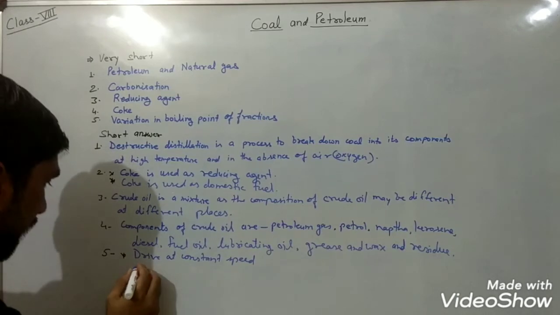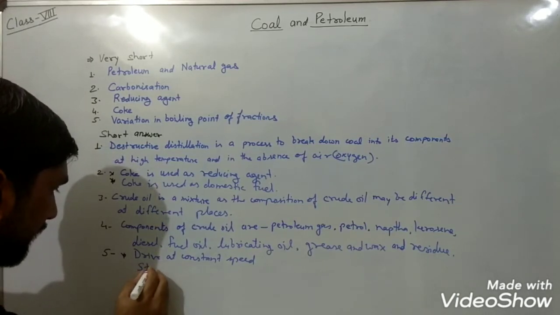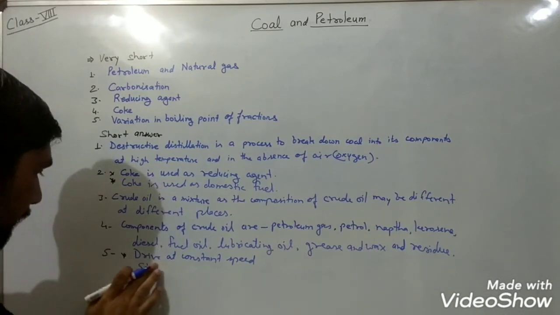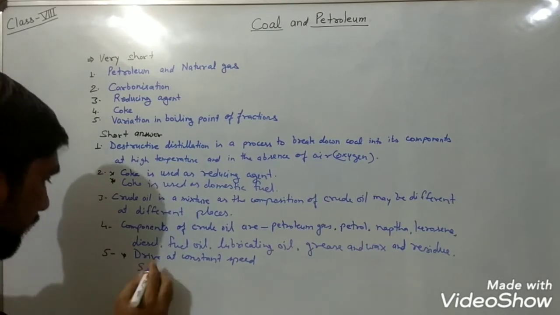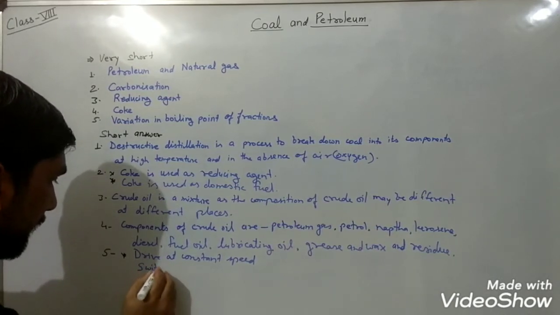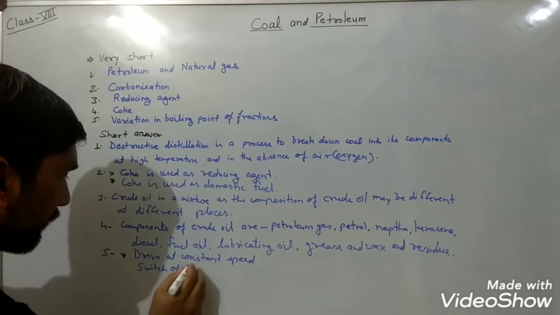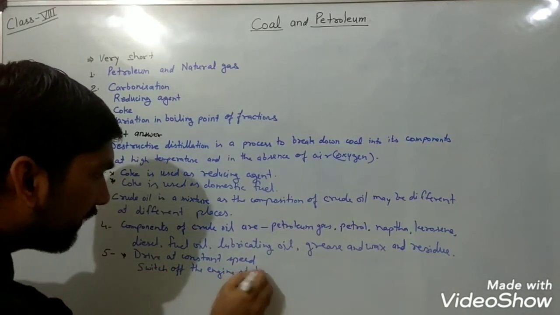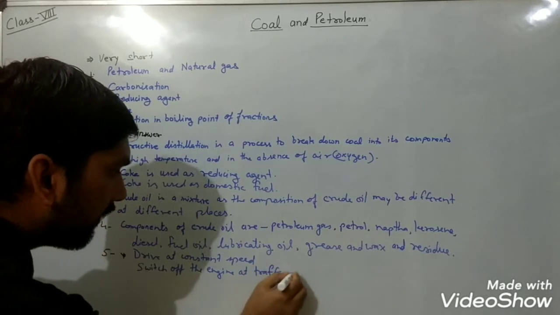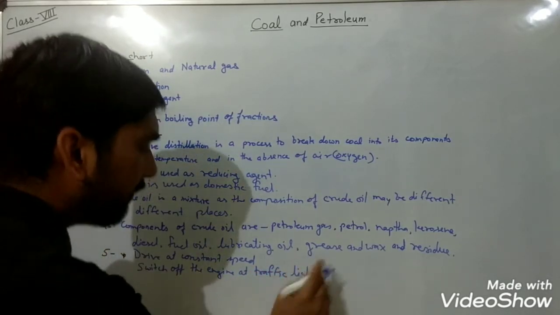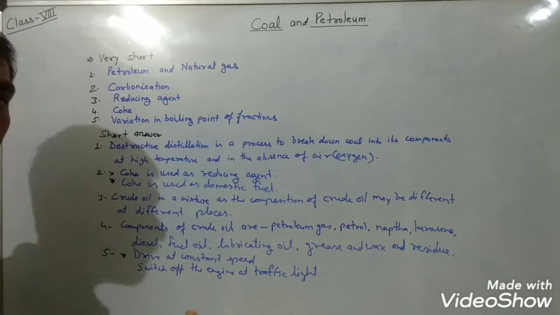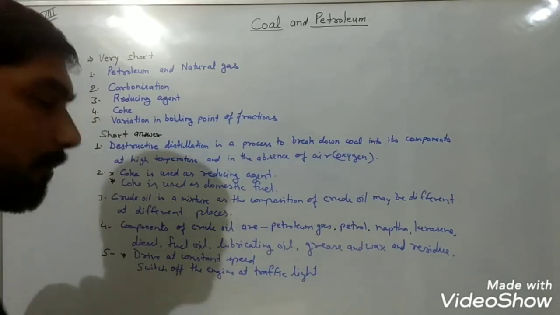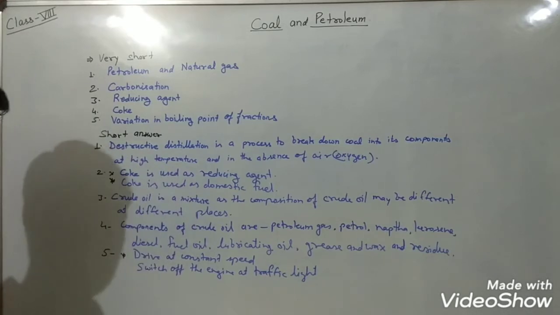Second, whenever there is a red light at the traffic signal, we can switch off the engine. If the light is red for a longer time, then we have to switch off the engine so that we can reduce the use of petrol or diesel in our automobiles.